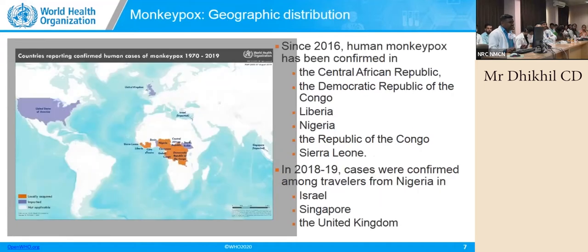You can see the geographical distribution when we had the infection in 2016, but this has totally changed now. Now it is more in this area. All the European countries, especially the UK and Germany, have the largest numbers. And the World Health Network, not the World Health Organization, has already declared this a pandemic, and in coming days we can expect WHO also to take this very seriously and declare it a pandemic.